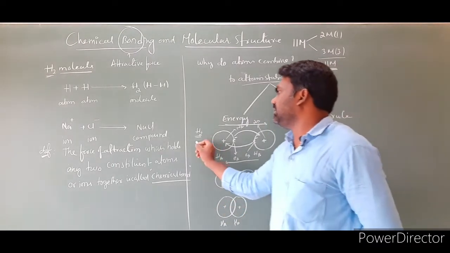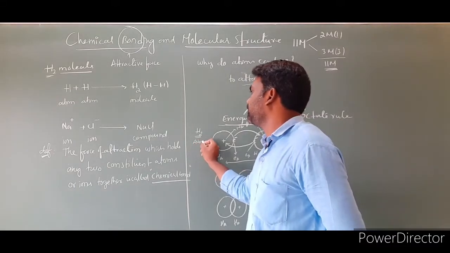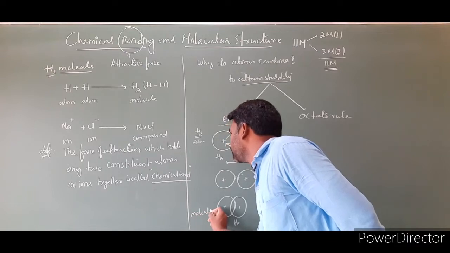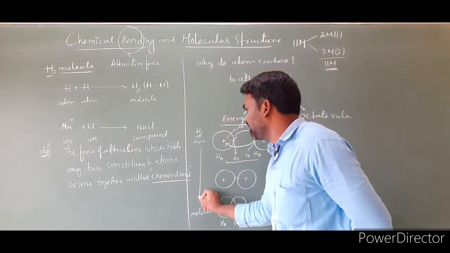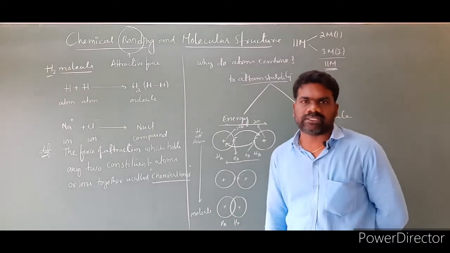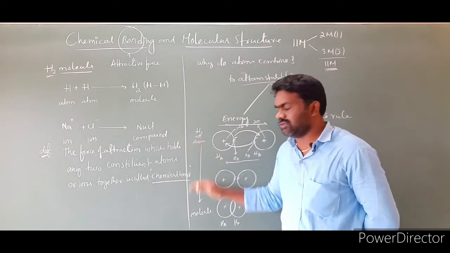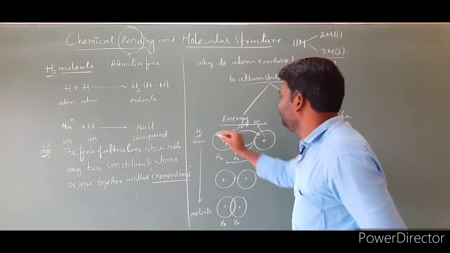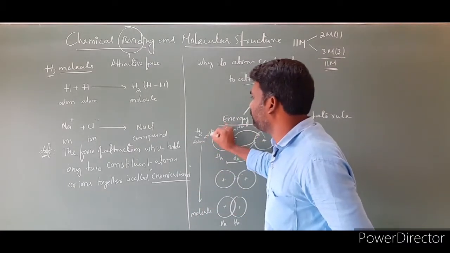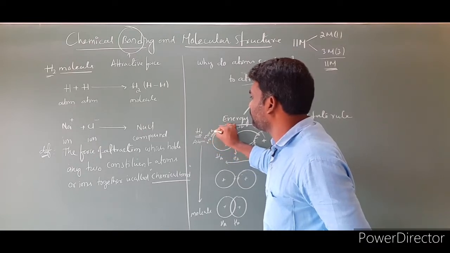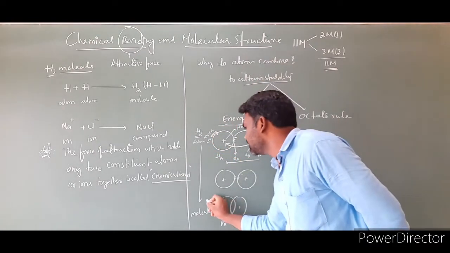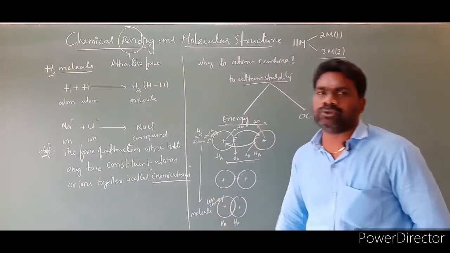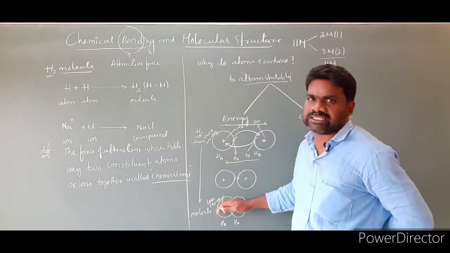Now the point is, these are hydrogen atoms, and this is the molecule. So, atoms are converted into molecules. What we understand from this explanation is that atoms are converted into molecules. Clear? Atoms possess more energy. Molecules possess less energy compared to atoms.